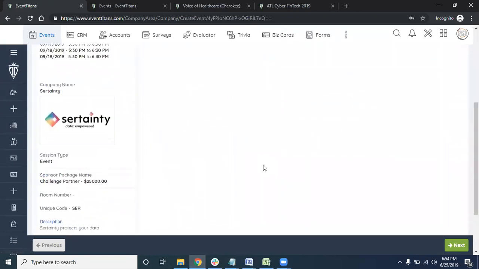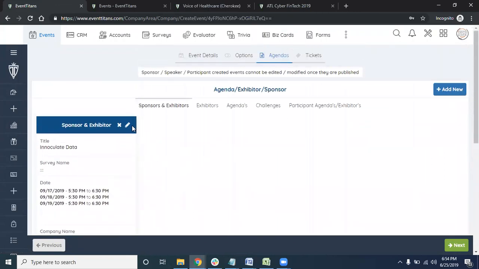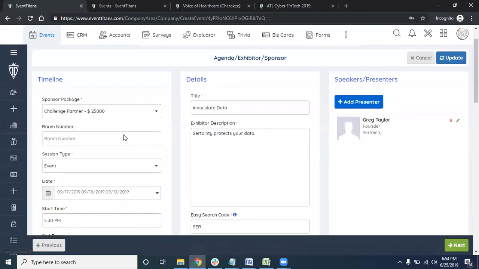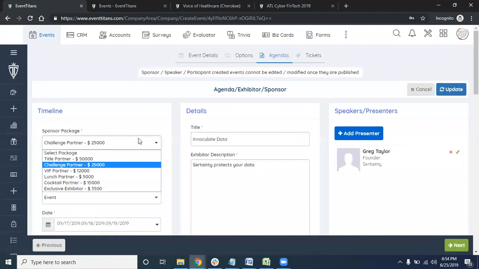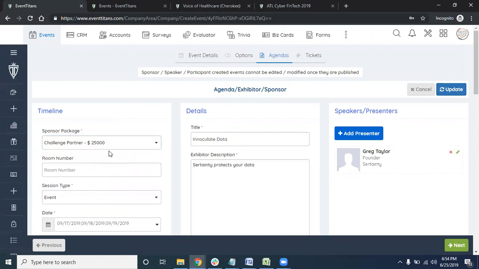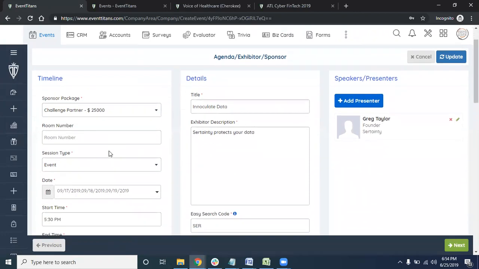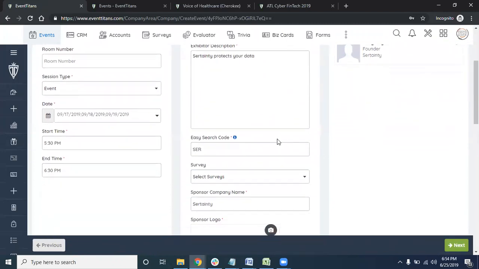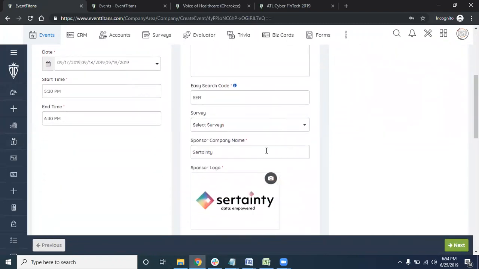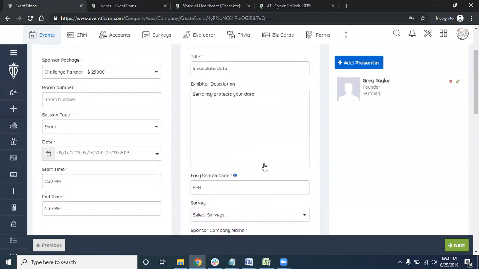Okay, so over here, if you edit this, see the timeline, the packages. For example, if you have a package, all the packages come over here, and for a particular package, if there are any free tickets that you have to assign, it will be done automatically. And if you have any sponsor details, all the sponsor details will come up over here.